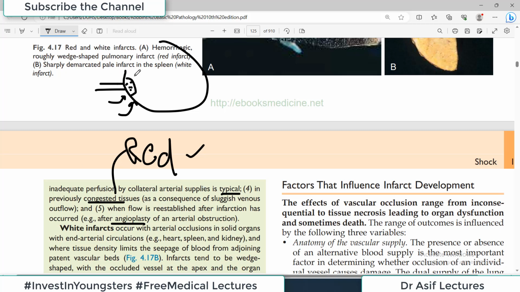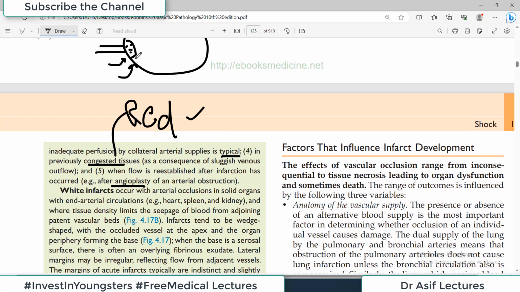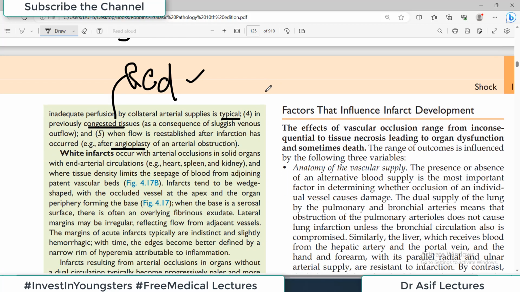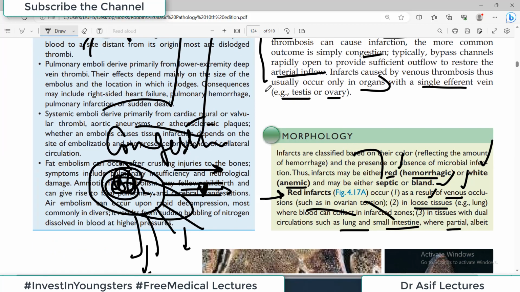still happen in this area because sometimes the collaterals are also blocked and they are not enough. So if such bypass infarct happens, this is also called red infarct. So red infarct का concept ये है कि जहाँ कहीं blood ज़्यादा होगा वहाँ infarction red होगा, and that's why it is called red because it contains a lot of blood, hemorrhagic infarct.